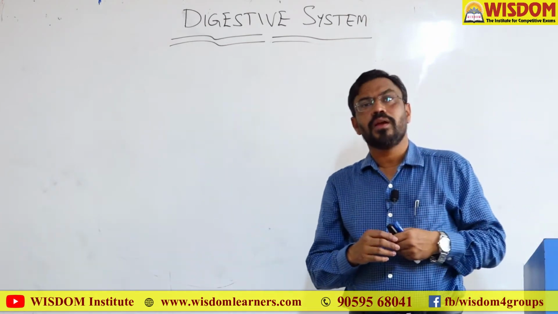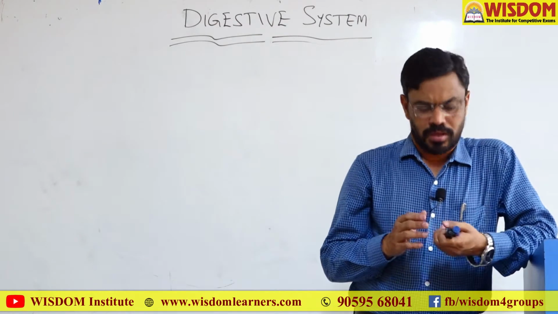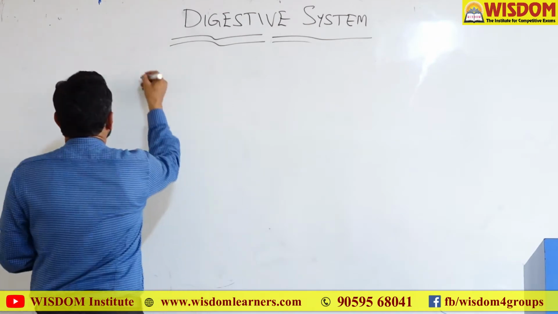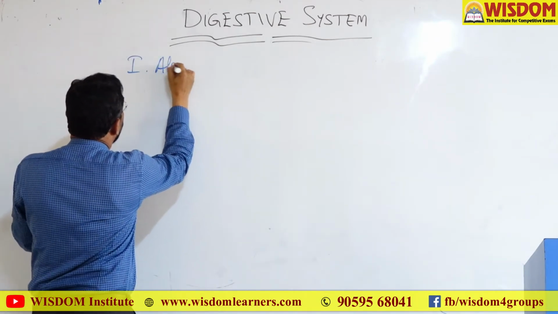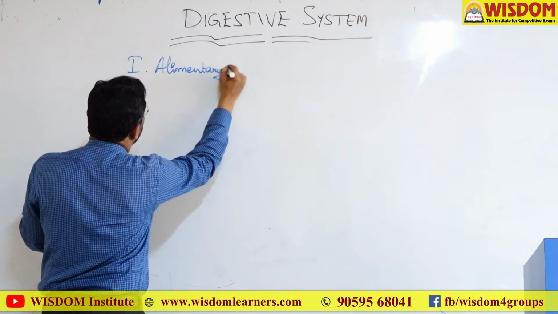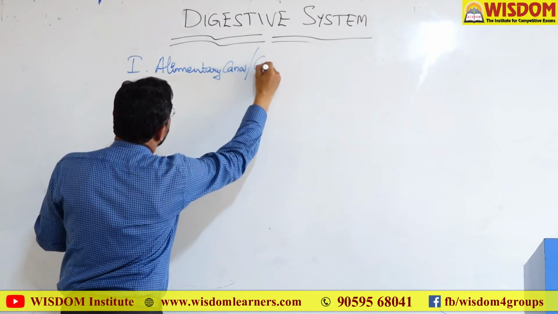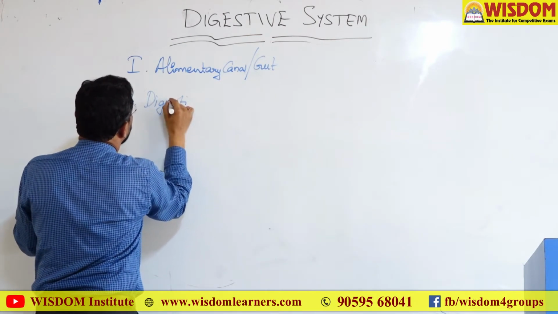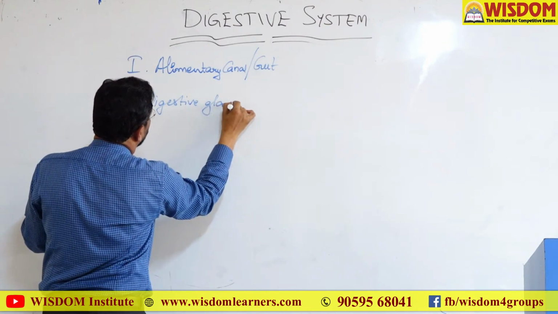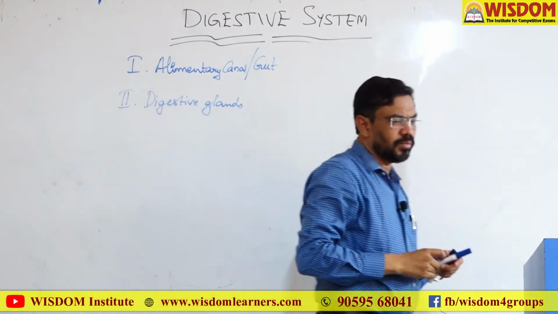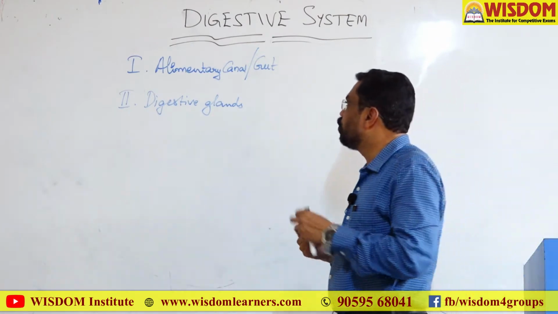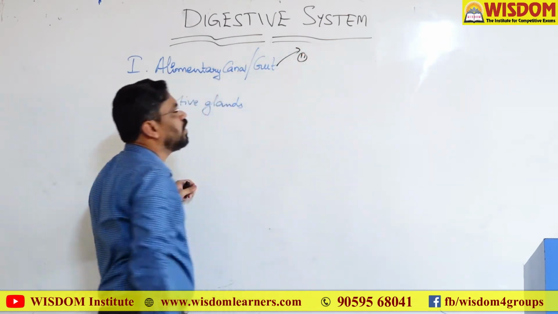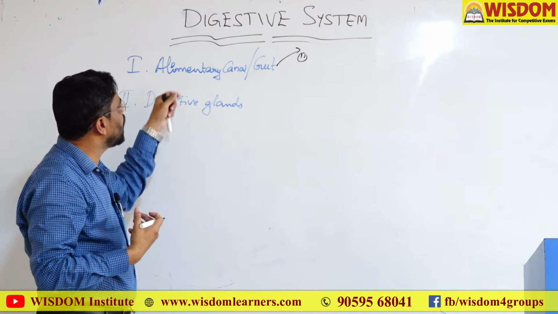If you observe the anatomy and physiology of the digestive system, this digestive system can be studied under two main headings. These are the alimentary canal, or simply gut, and digestive glands. The alimentary canal is a long tube-like structure which starts with the mouth and ends with the anus. Here we have various organs in the alimentary canal.